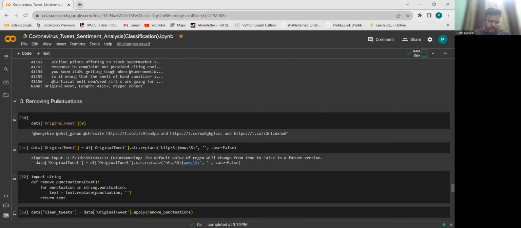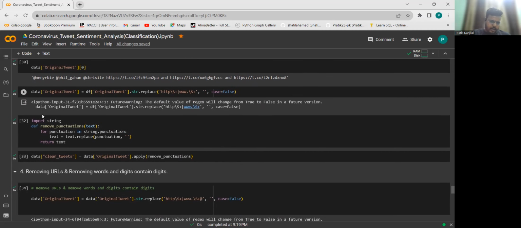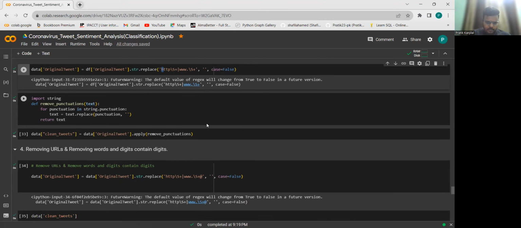Then I'll be removing punctuation from the original tweets, like full stops, commas, and all those unnecessary characters. And now I'll be replacing the http, s plus, and all those things which we do not require, the links and all those things, from this data set.